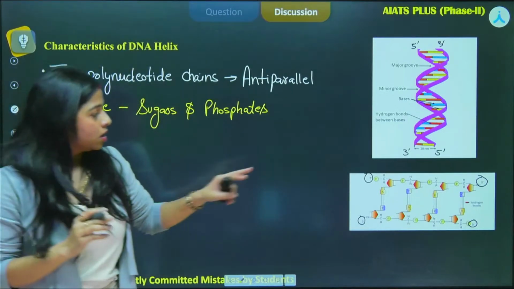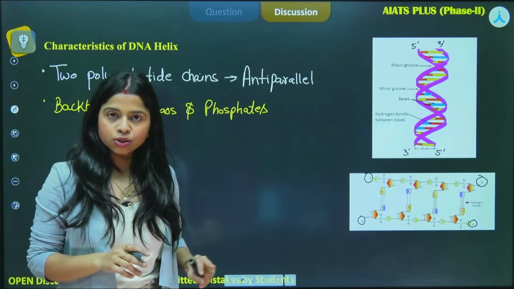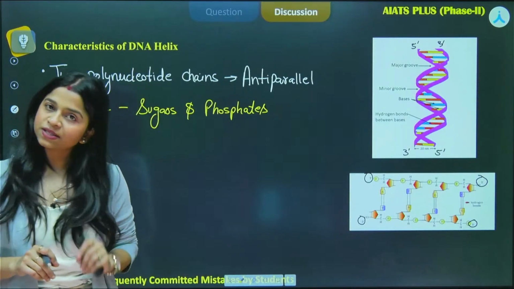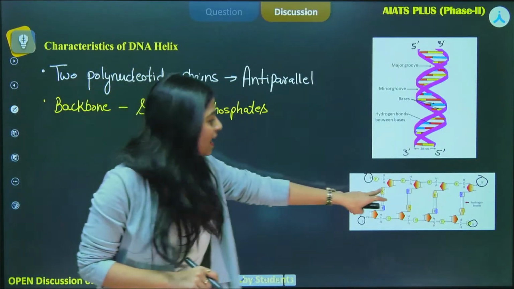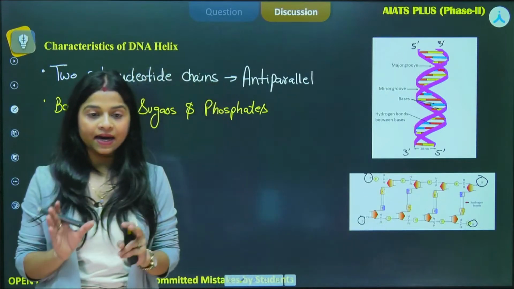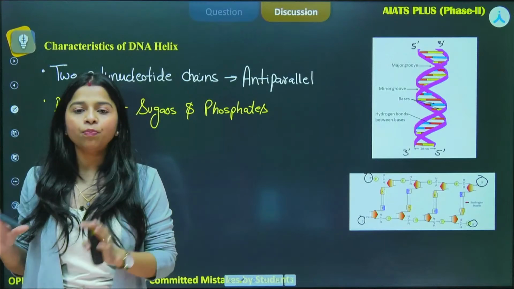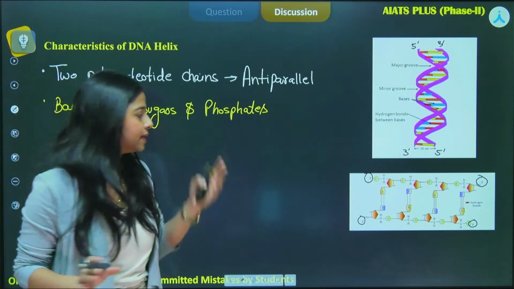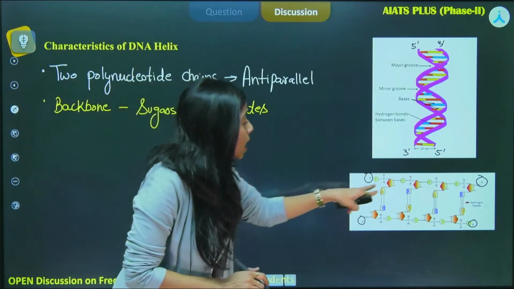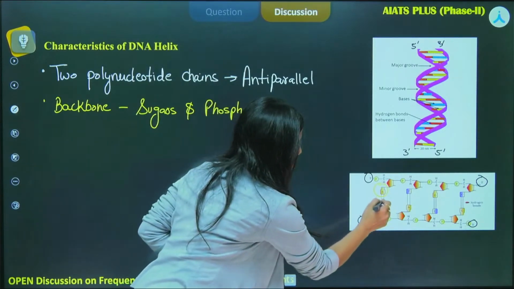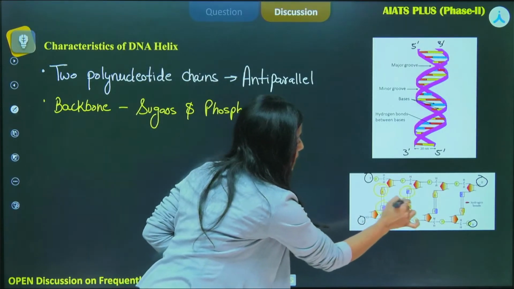Now, these chains also have nitrogenous bases, okay? And these are the nitrogenous bases. If the diagram is not clear, if it is too bright for you, simply open your NCERT, okay? You can clearly see the same diagram over there. Adenine, thymine, thymine, adenine. What are these?